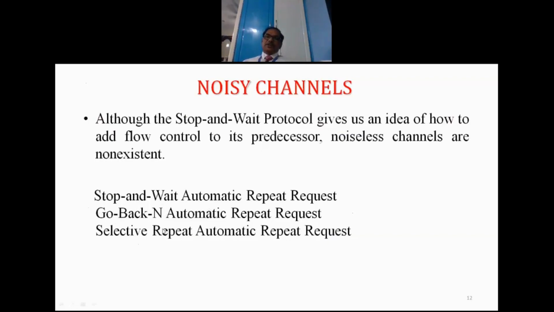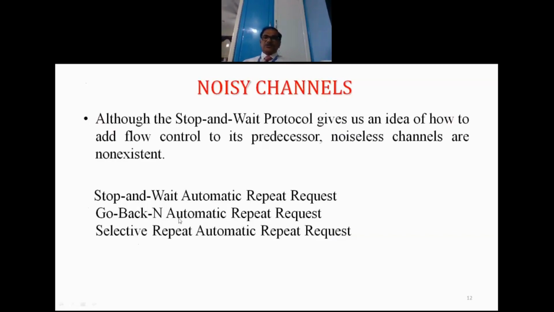Here also the disadvantage is that the receiver is unnecessarily rejecting the good frames also. Once the receiver detects that a particular frame is faulty, all subsequent frames after that frame will be rejected even though they might be received correctly. So those frames also need to be retransmitted by the sender unnecessarily. So this is a problem in the second method. That is why a modification of this is the third, selective repeat.